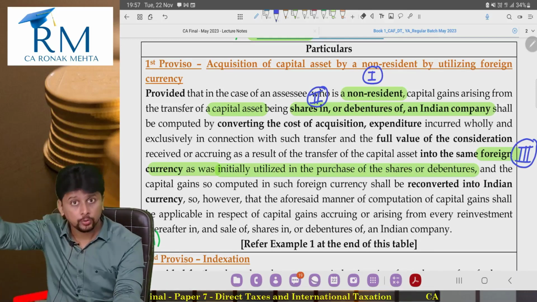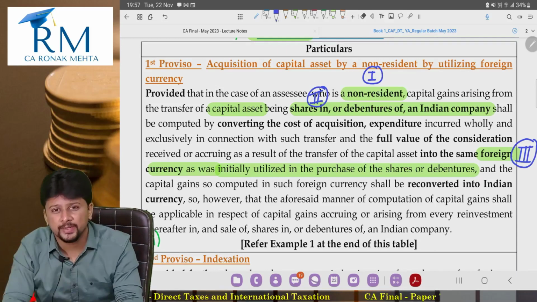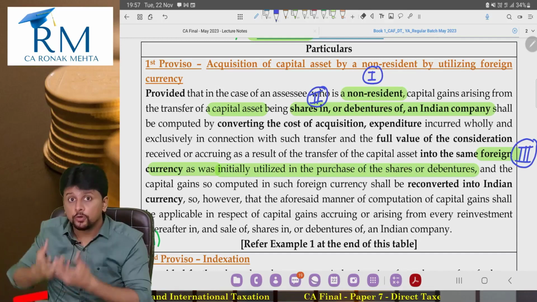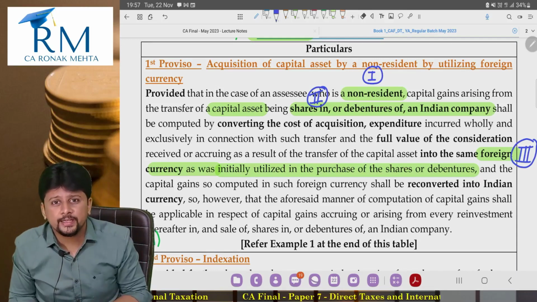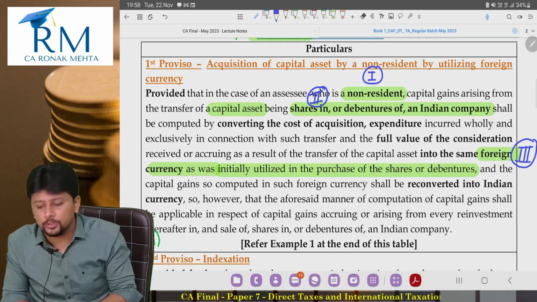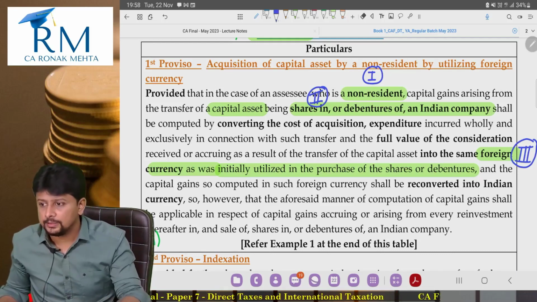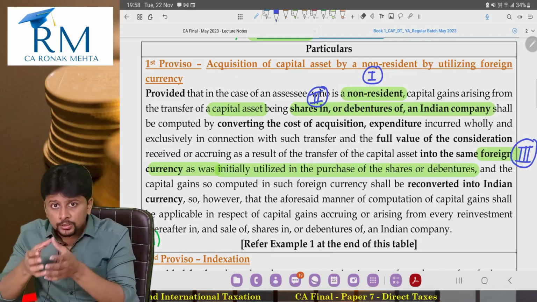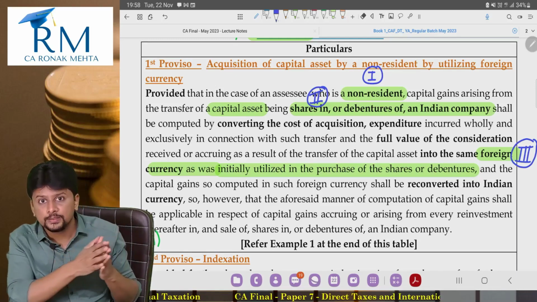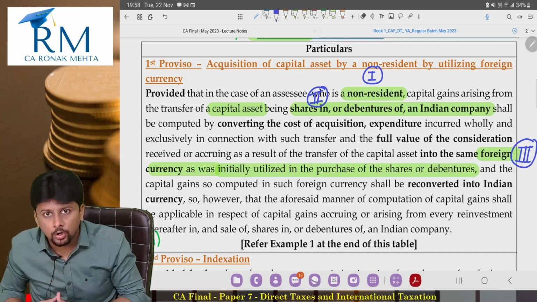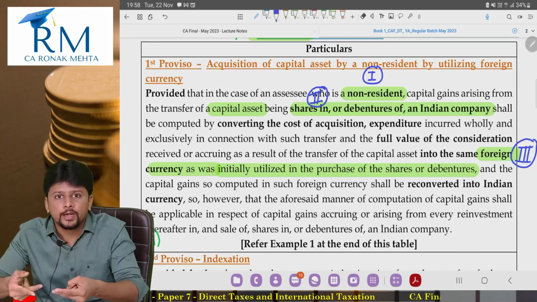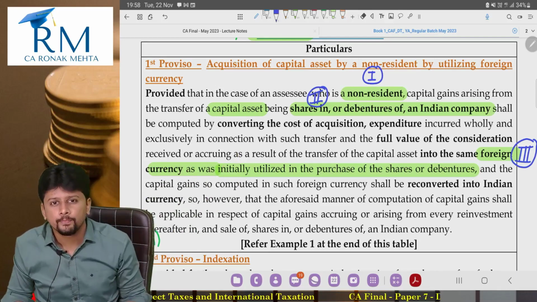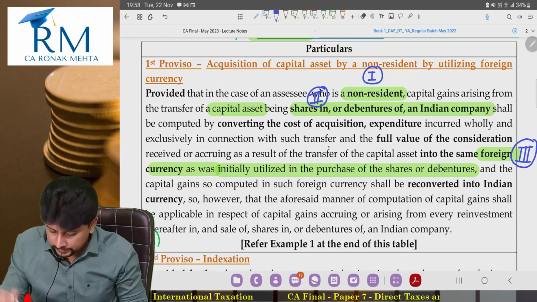Then later on he sold these shares or debentures. So he would have received rupees, but he's a non-resident. He's not concerned about the rupees. What he is concerned with is the foreign currency, his own currency. So the sale proceeds that he got, he will convert into foreign exchange and take back to his country. Now, see this.